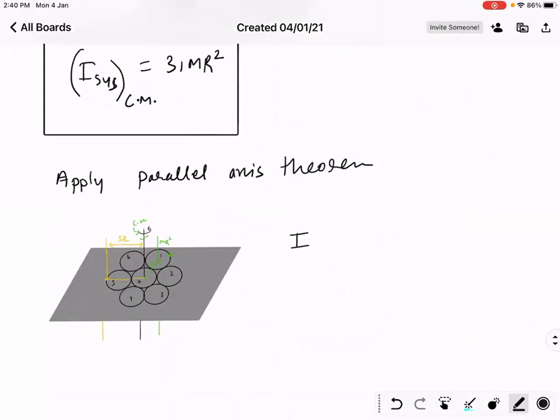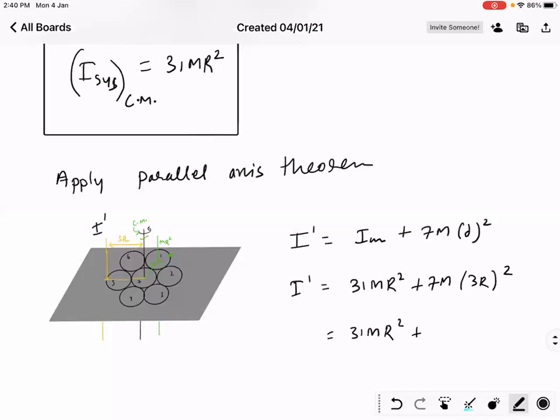So moment of inertia about this axis, I dash, is equal to ICM plus mass, mass is 7m, into d square. So ICM is 31 mr square plus 7m into 3r whole square. So 31 mr square, 9 into 7, 63 mr square. So total 94 mr square.